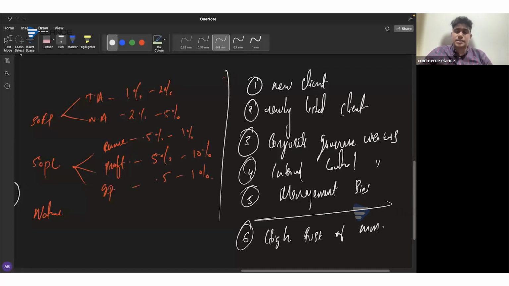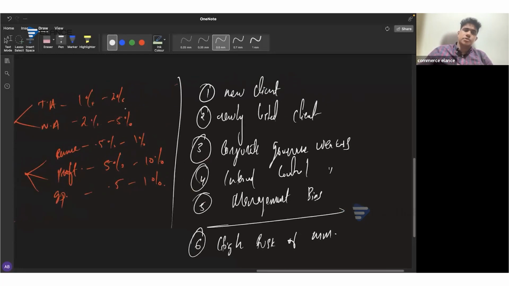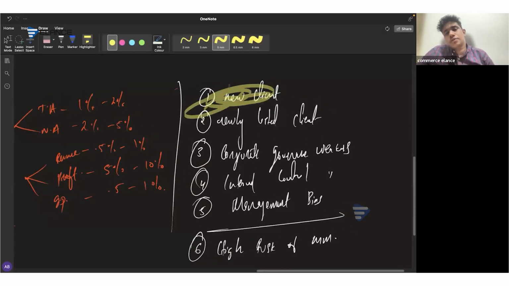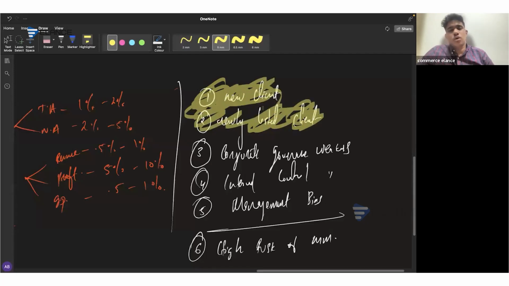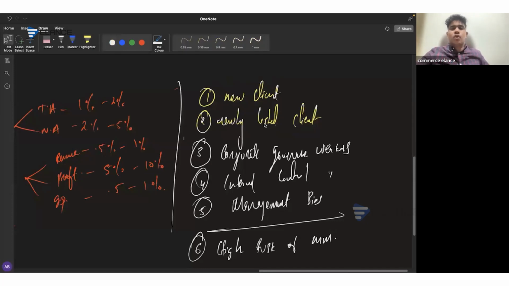If any of these factors exist, especially if it's a new client or a newly listed client, always keep in mind, we need to go with the lower limit. You need to choose 1%, in case you're selecting materiality on the basis of total assets. However, consider that it's not a new client or a newly listed client. In that case, you may go with the upper limit itself, and from the upper limit, you need to reduce it back down toward the lower limit on the basis of the existence of other factors.